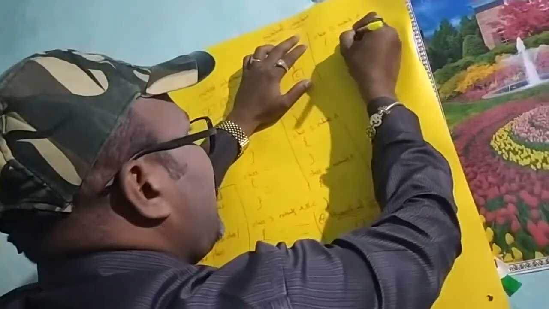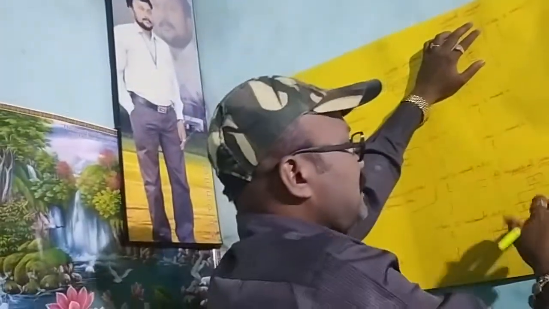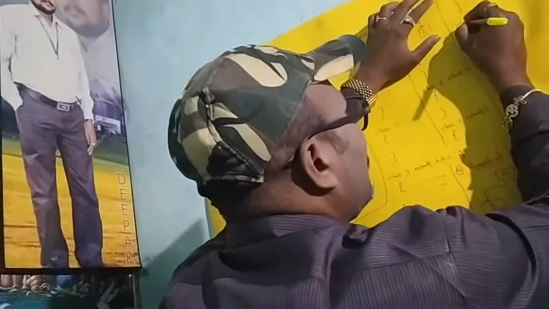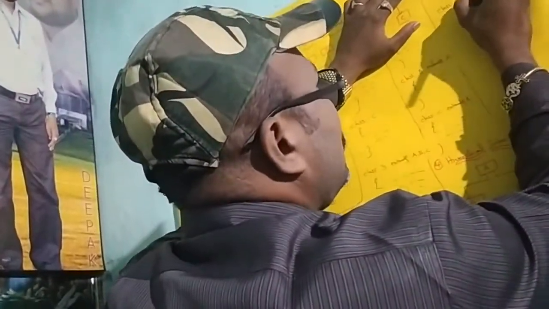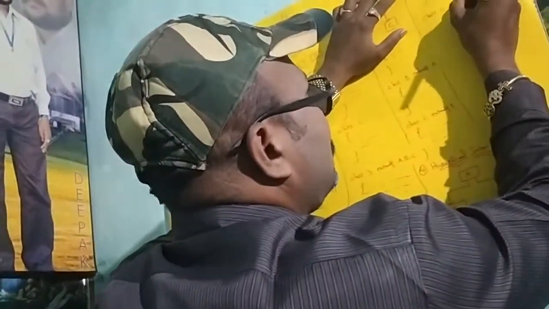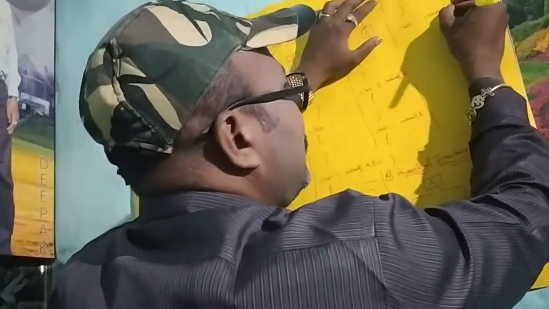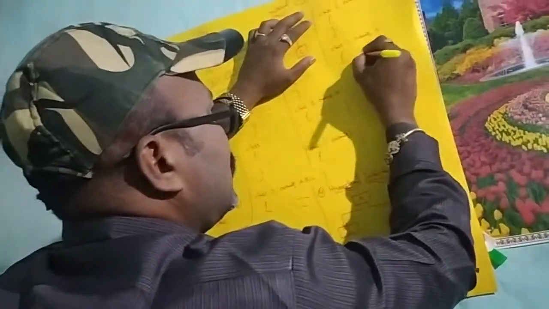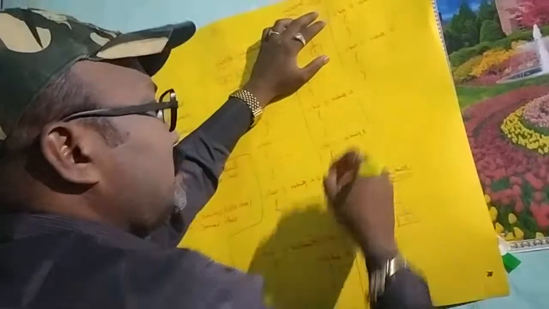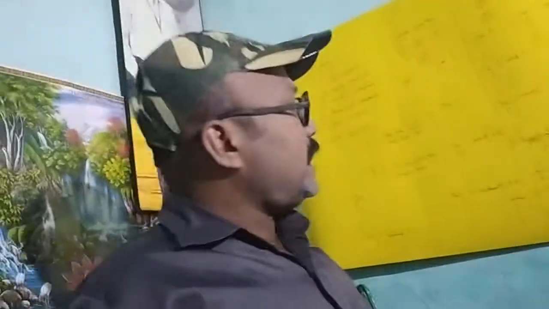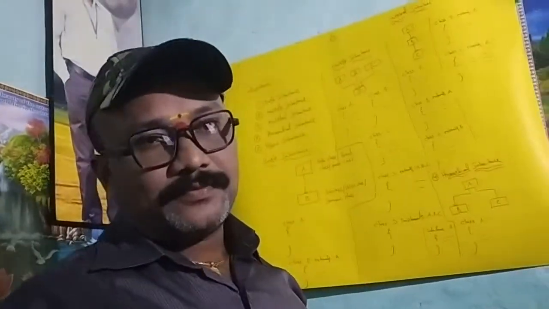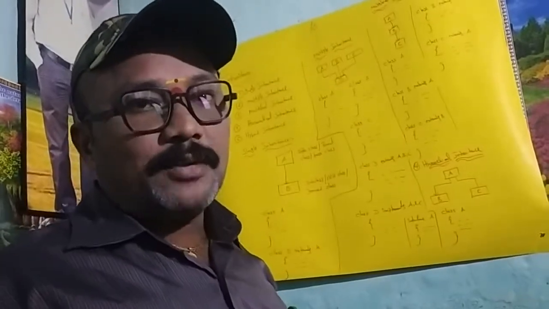Now class B accesses or invokes the properties from A. Then similarly, class C extends the properties from A. That is about hierarchical inheritance. Okay, all of you understand, my dear students?